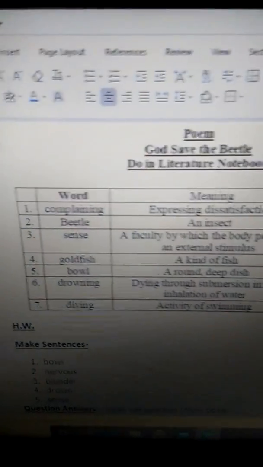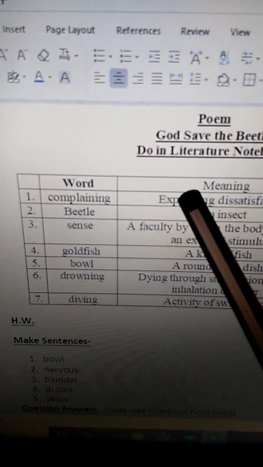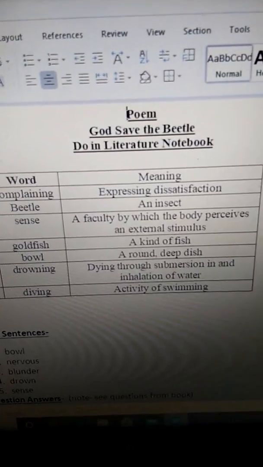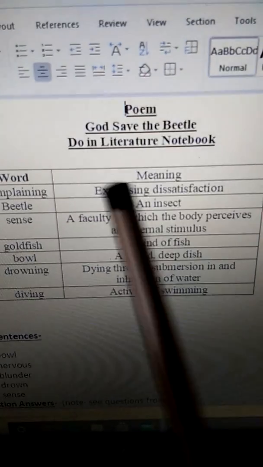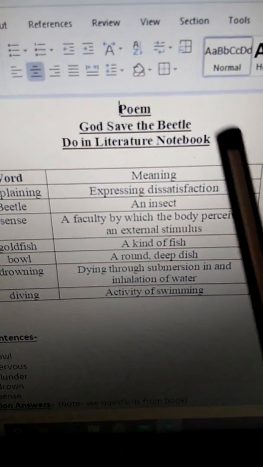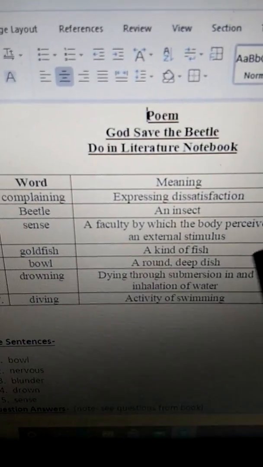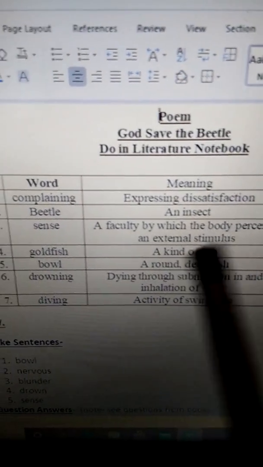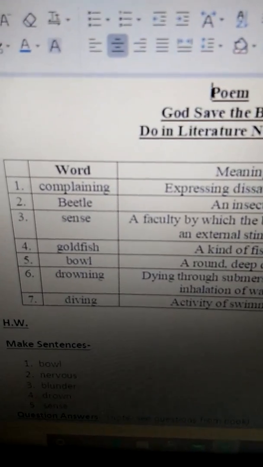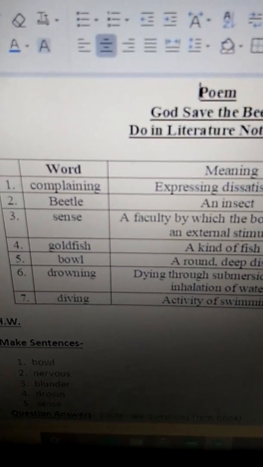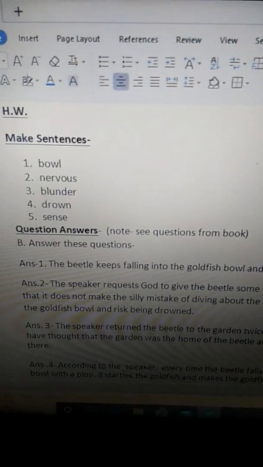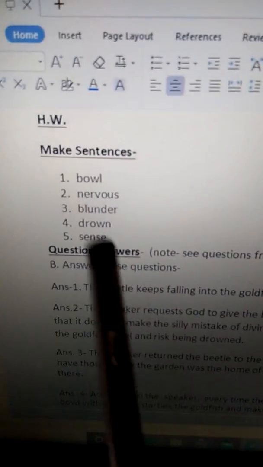Now children, from the word meanings till the last question of your book, you will have to do in the literature notebook. You will have to copy these word meanings in your literature notebook, and the answers of those questions which I am discussing now, those also you will have to do in your literature notebook. There are 5 words with which you will have to make sentences.